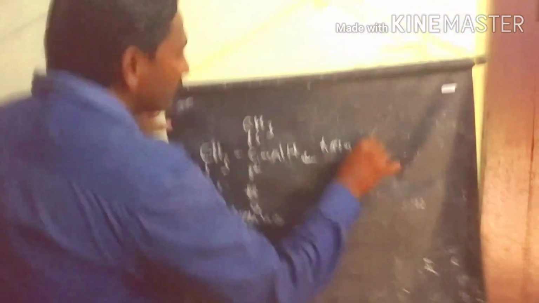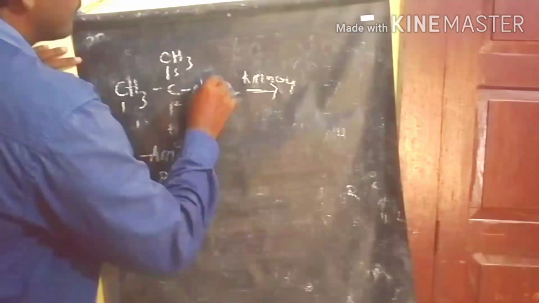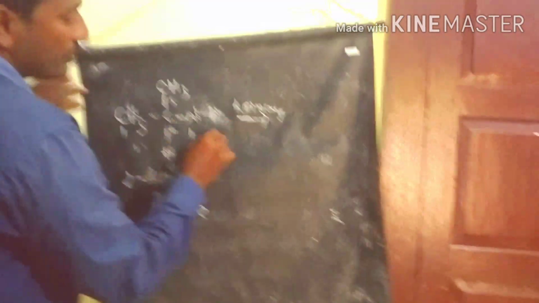So this is the IUPAC name of this compound. Involving this compound in the oxidation process to prepare the ketimine.